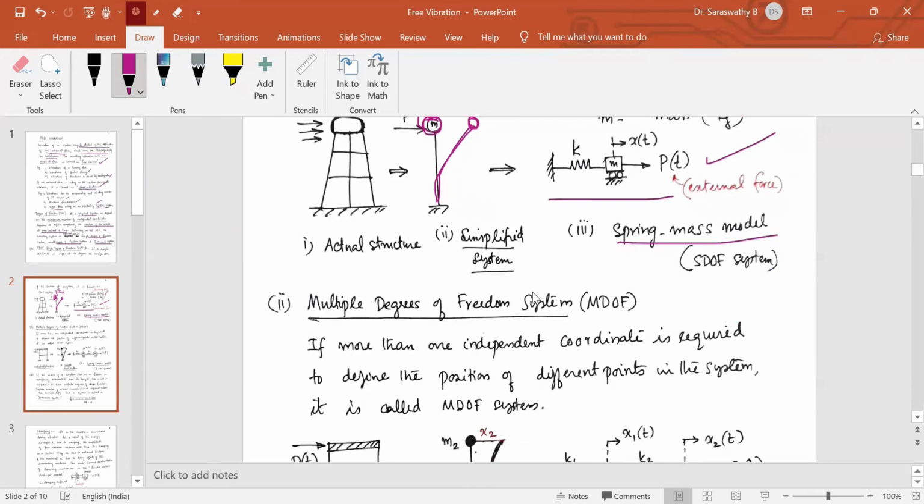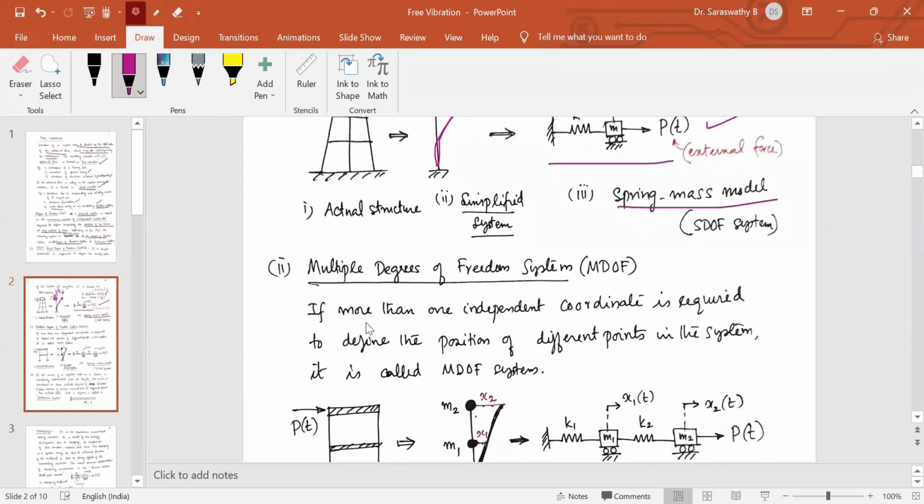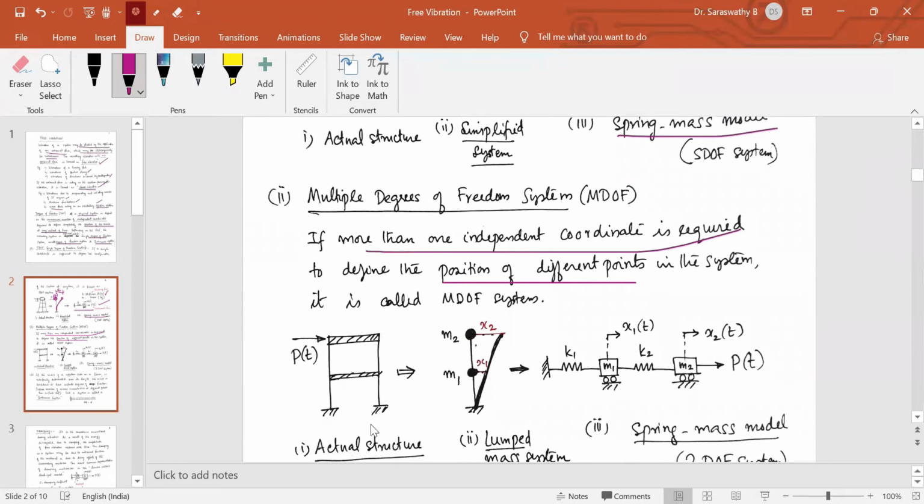Now coming to multiple degree of freedom systems. If more than one independent coordinate is required to define the position of different points in the system, it is called a multiple degree of freedom system. Let us consider a multi-storied building, say a two-storied building, for reference here. It is subjected to a horizontal force like this, some wind force. The entire mass of this floor is represented by M1, a lumped mass we call it. The entire mass of this second floor slab is represented by M2.